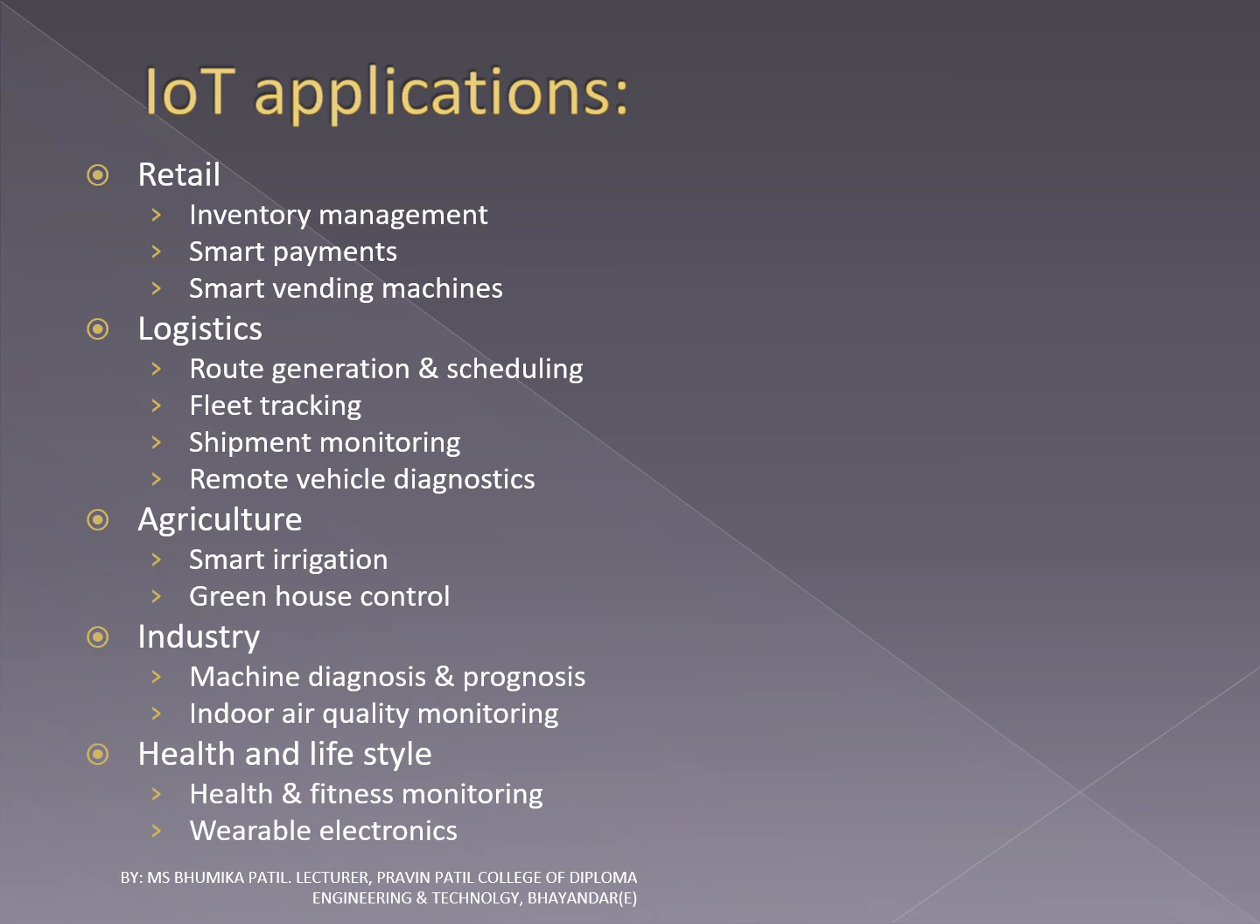The next IoT application is agriculture. Smart irrigation to determine the moisture amount in soil. Greenhouse control to improve productivity. Next application is industry: machine diagnosis and prognosis. Indoor air quality monitoring. Health and lifestyle: health and fitness monitoring, wearable electronics. These are the applications of IoT.